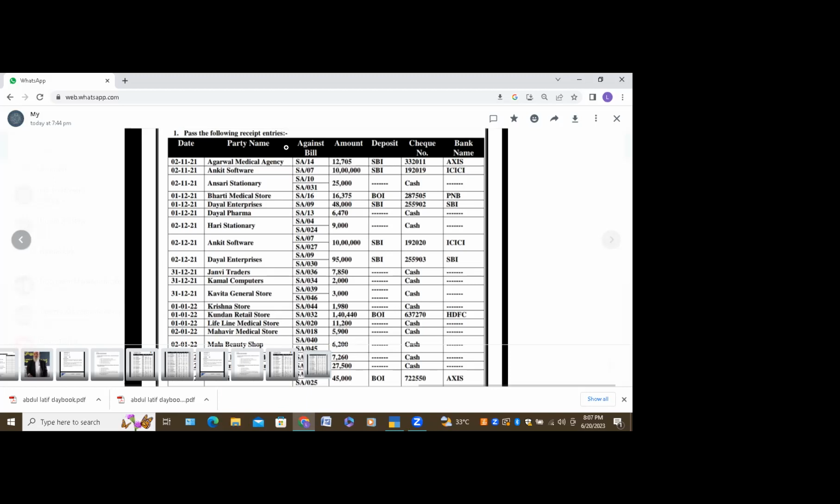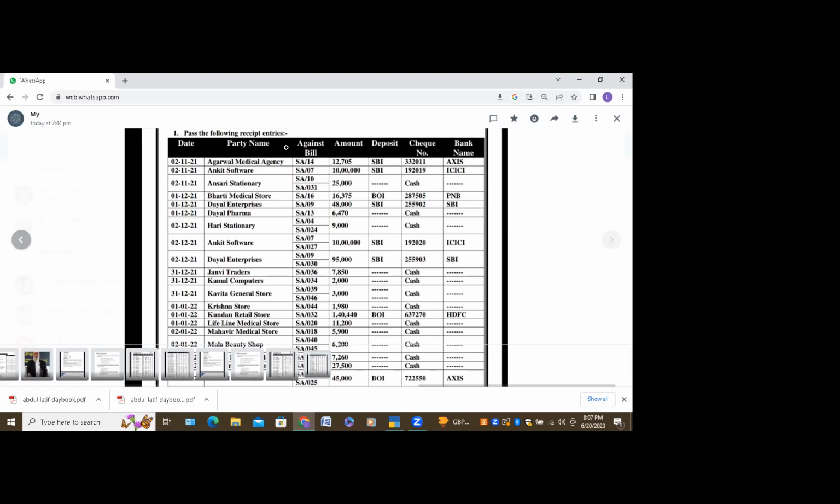Okay. Next question. Who will answer the next question? ICICI Bank is received. ICICI Bank is given by Ankit Software.